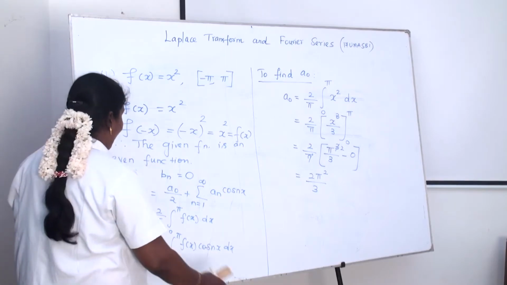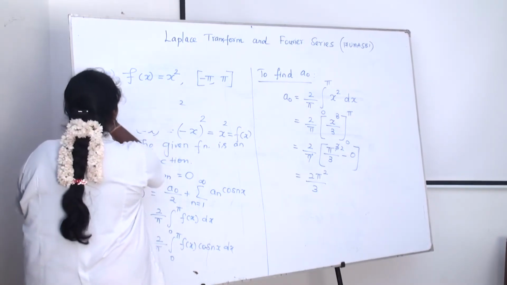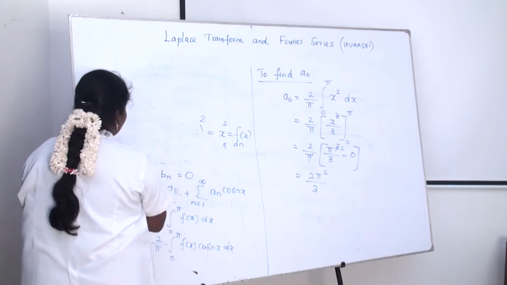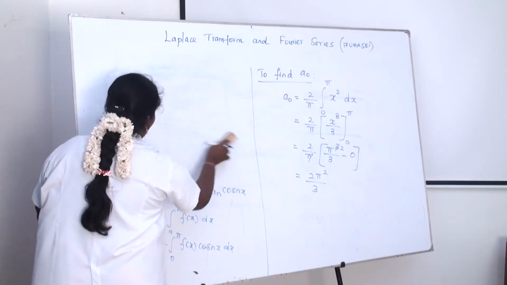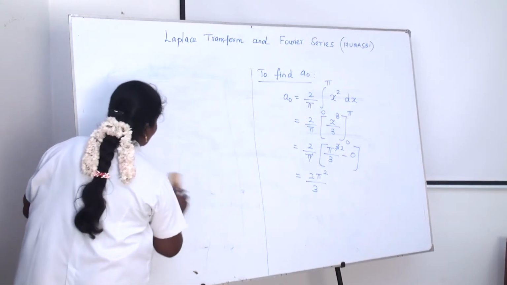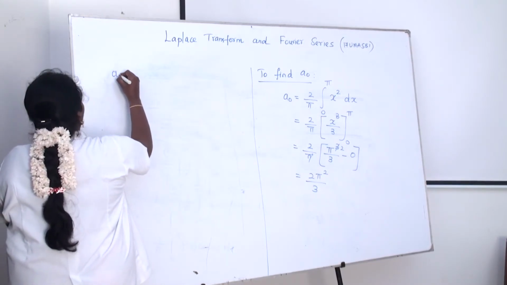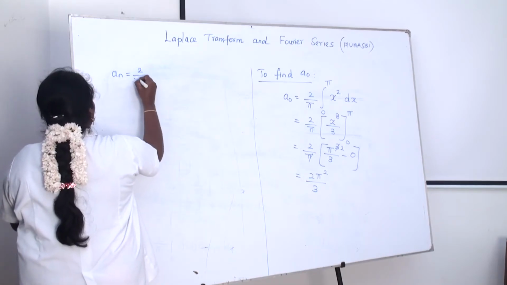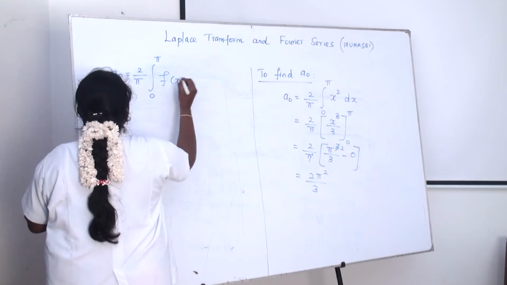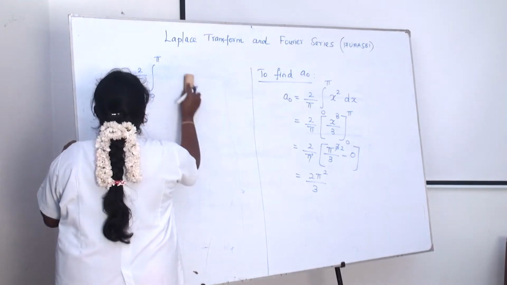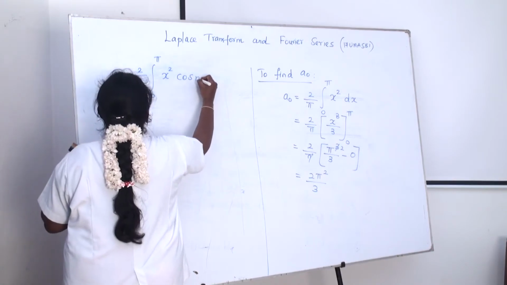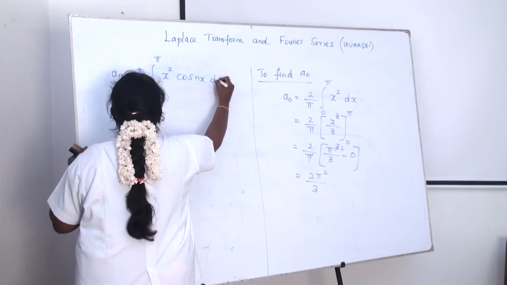And next we want to find the value of an. An is equal to, already we know the formula, an is equal to 2 by pi integration 0 to 2 pi f of x cos nx dx. Already we know that f of x is given in the problem. It is x squared into cos nx into dx.